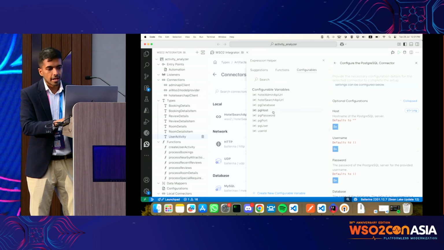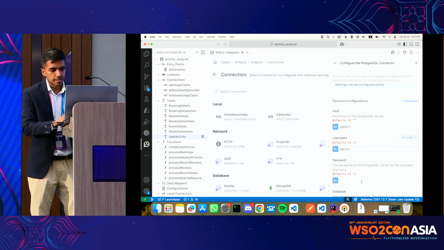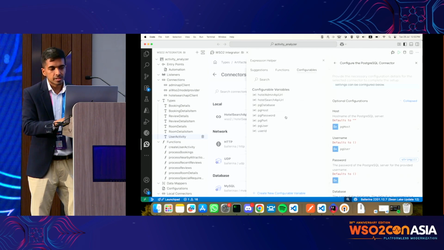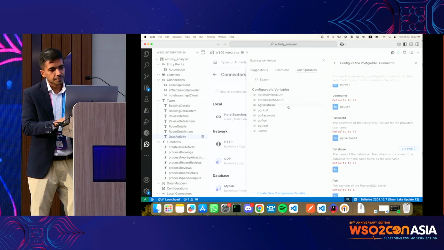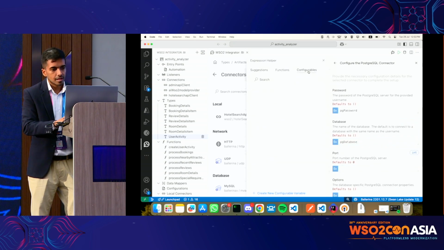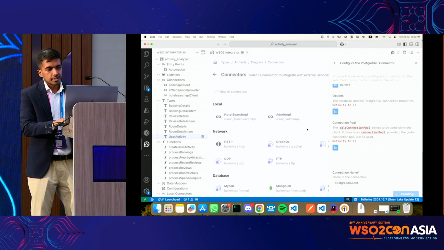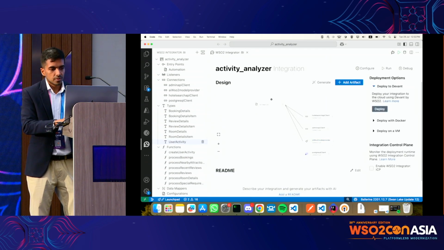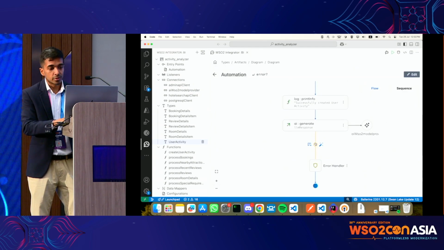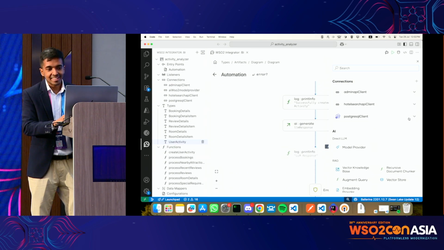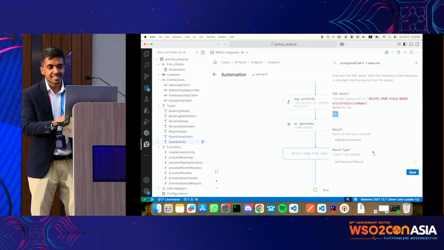So I have the PG host, username. All these are variables which I configured in advance. The port. Yeah, that should be it. Okay, looks like our integration is done. Oh no, it's not done. I added the connection, now I want to add it there. I need to write an insert query.